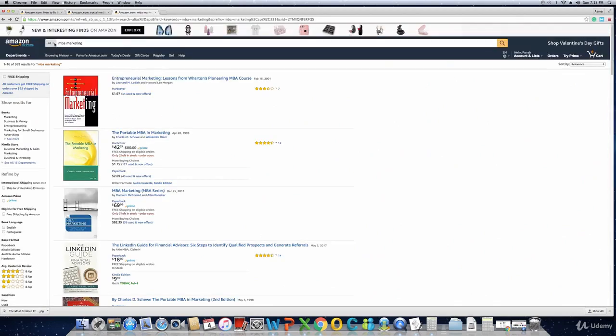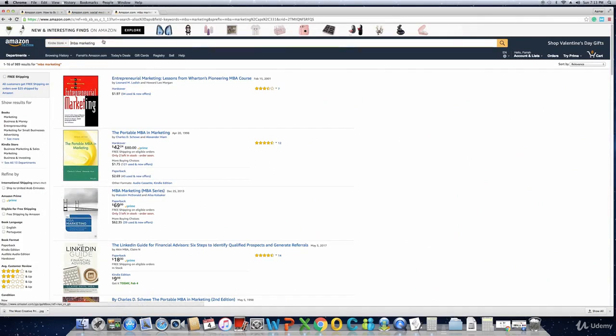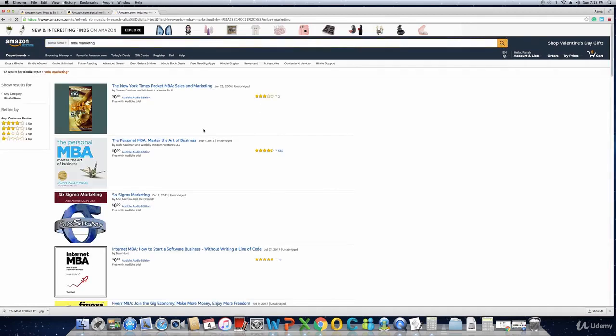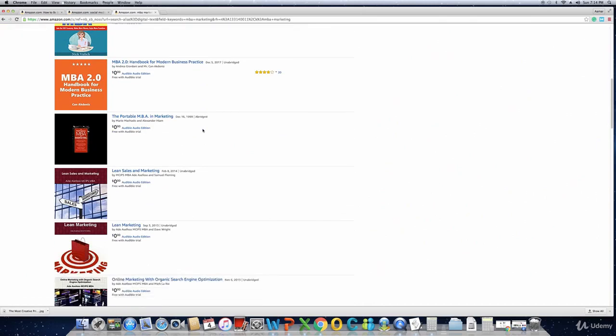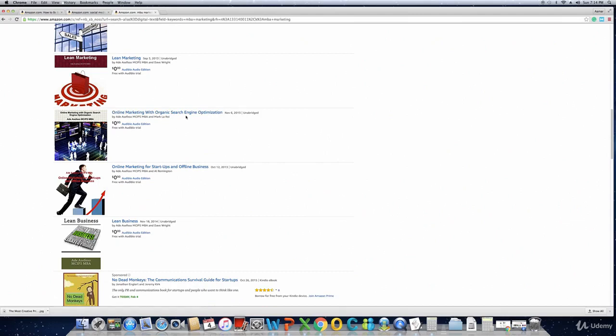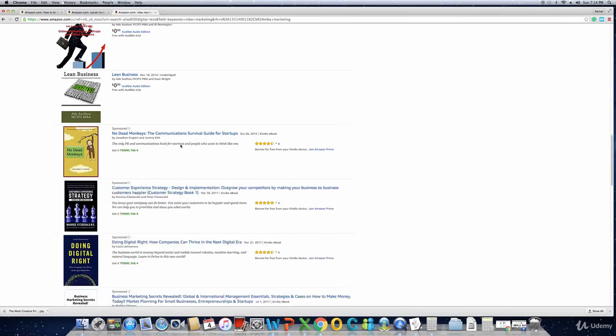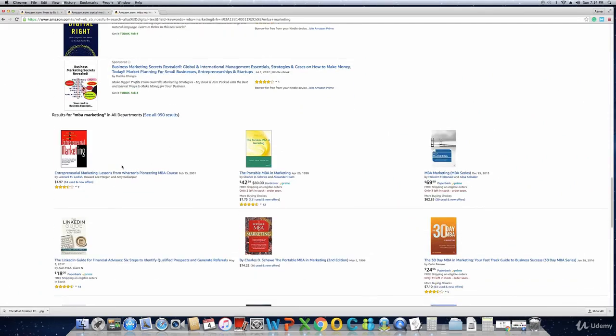Okay, MBA marketing. We go down again and we choose the Kindle store and then MBA marketing, and let us see what we get. We have a few books here on MBA, the MBA 2.0 handbook, the portable MBA in marketing, lean marketing, online marketing with organic, online marketing. Let us see which one. This doesn't look okay. 1.97, this looks okay, the price is okay. Let us see in detail.